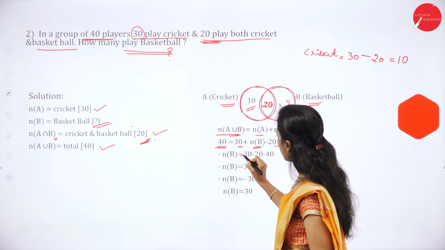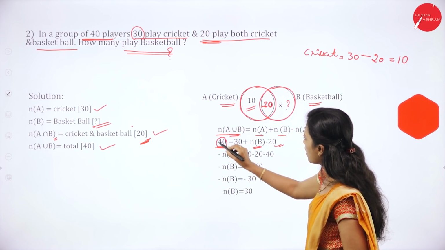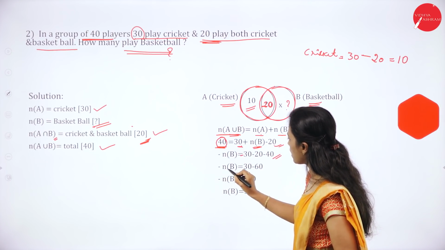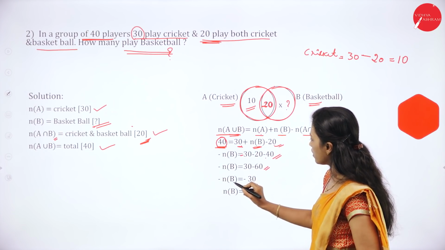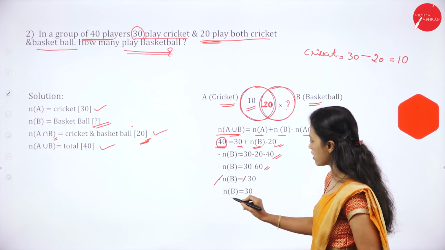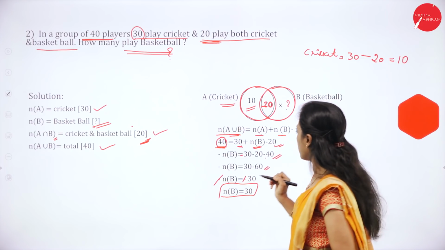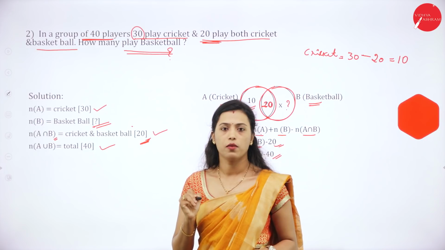So minus N of B is equal to 30 minus 20, and the 40 comes here as minus 40. So minus N of B is equal to 30 minus 60, that is minus 30. Minus minus gets cancelled. N of B is equal to 30, meaning 30 students play basketball.